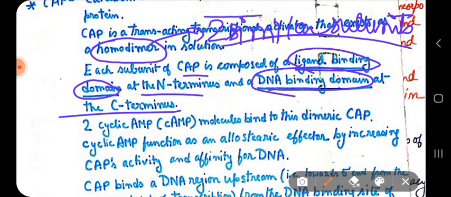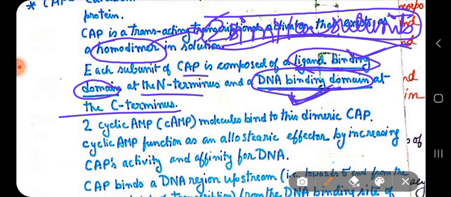That's why I said homodimer. Each subunit of CAP consists of a ligand binding domain and a DNA binding domain.